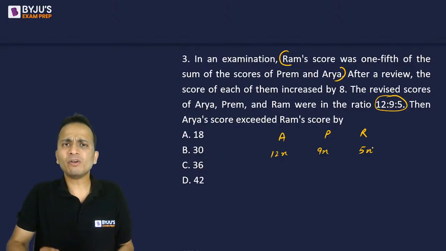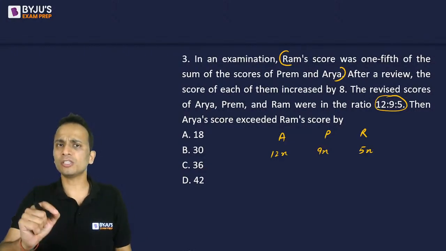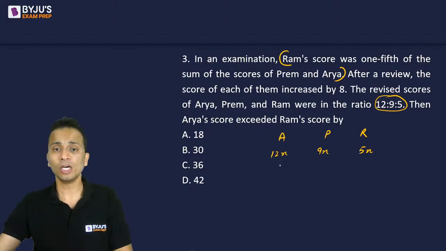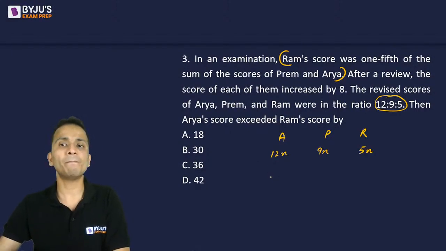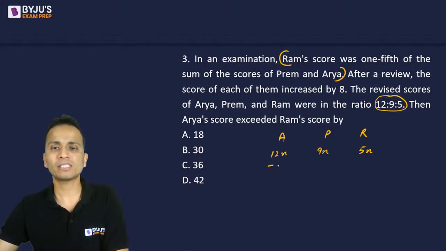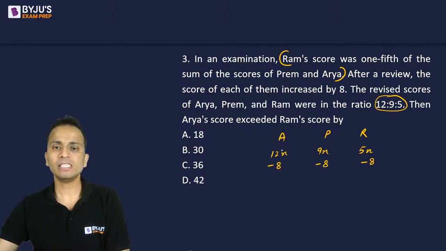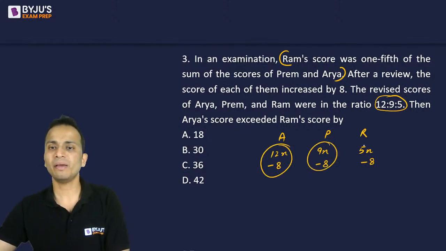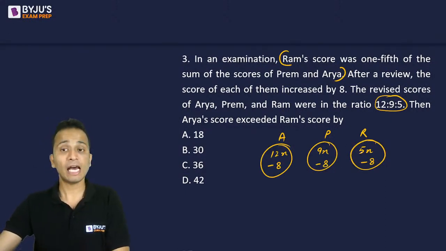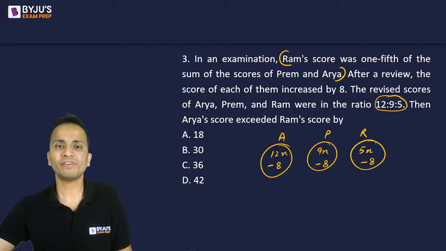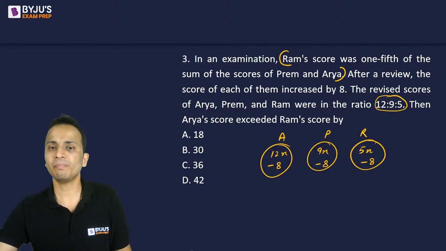Now what happened in the revision? After the revision, the scores of all of them increased by 8. So these are the increased scores. I'll write the scores before revision now, so I'll subtract 8 from the scores of each of them: minus 8, minus 8, minus 8. These are the scores for Arya, Prem and Ram before revision, and the relation between them is Ram's score was 1/5 of the sum of the scores of Prem and Arya.